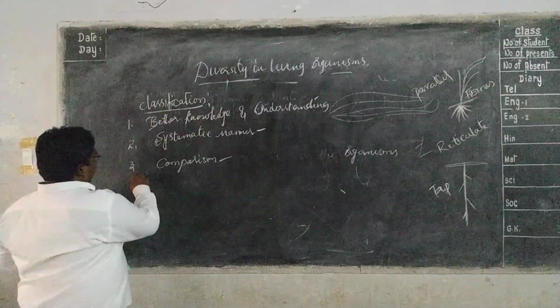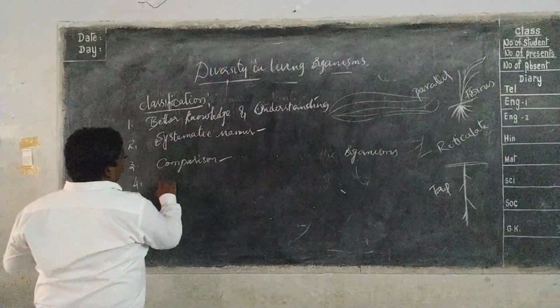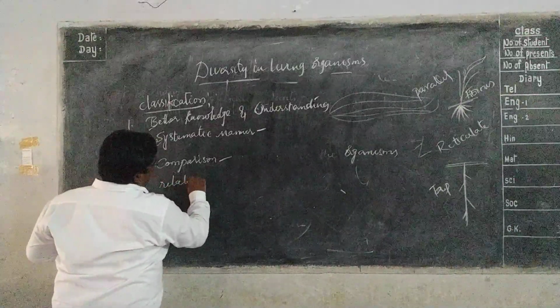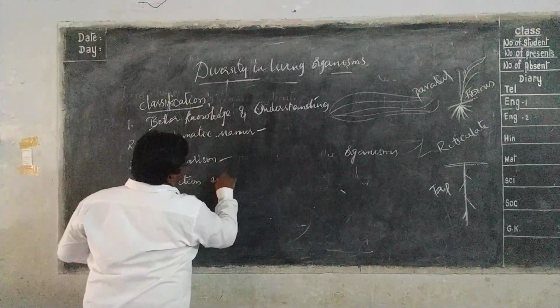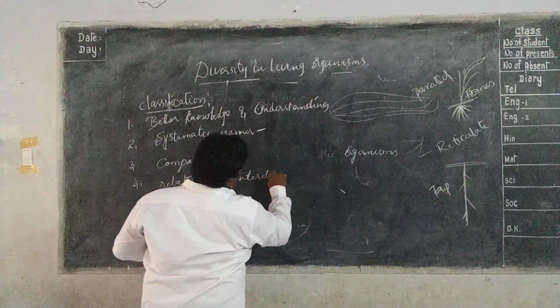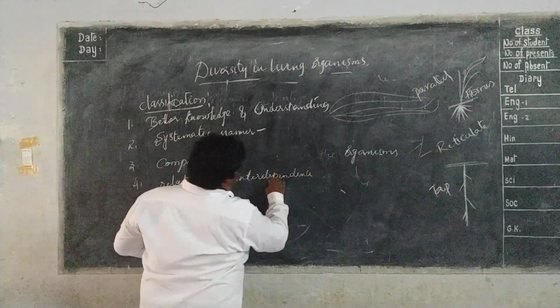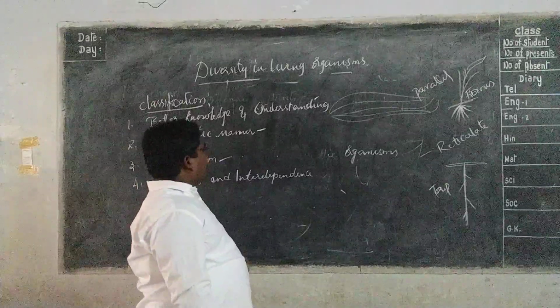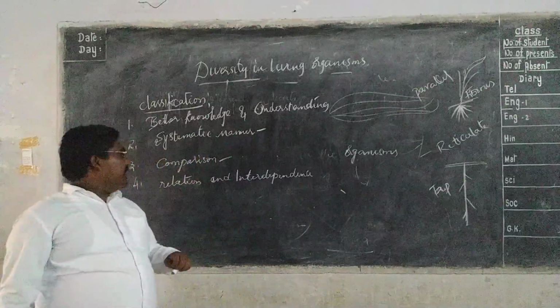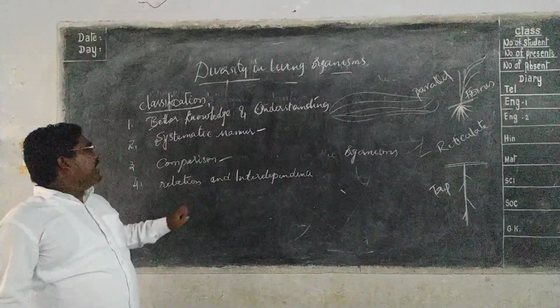Classification helps us to observe the relation and interdependence of organisms in nature.